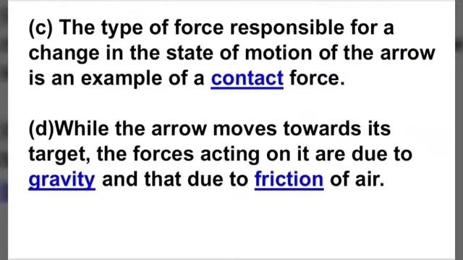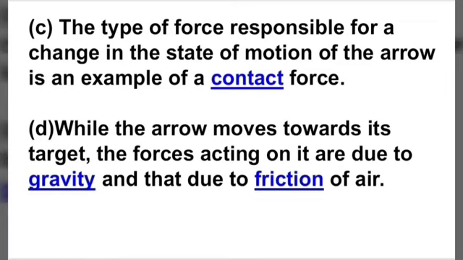C part, the type of force responsible for a change in the state of motion of the arrow is an example of blank force. Okay, which type of force is applied on it? So it is an example of contact force. Okay, it is an example of contact force.